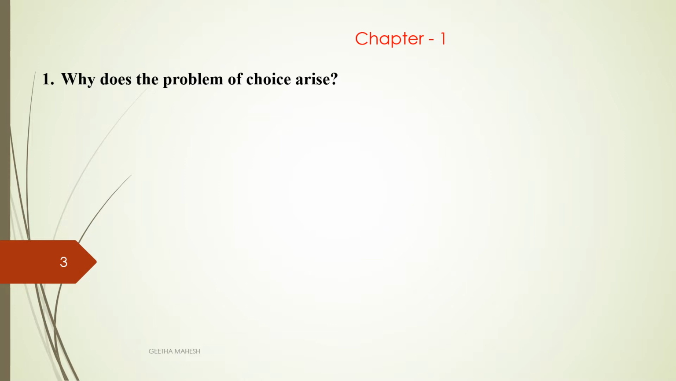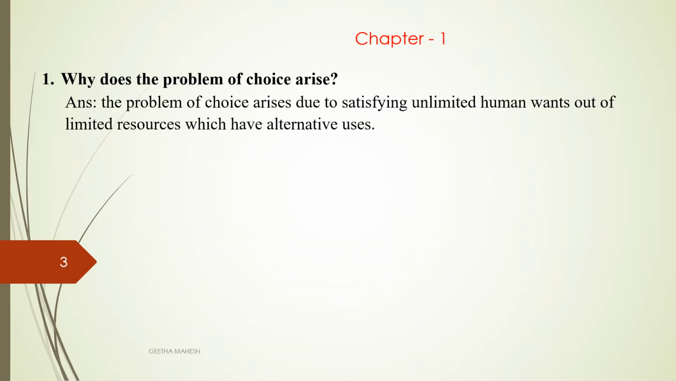Why does problem of choice arise? So problem of choice arises due to satisfying unlimited wants with limited resources which have alternative uses. We are trying to satisfy our unlimited wants with limited resources, and resources are not only limited but have alternative uses. So this leads to the problem of choice.